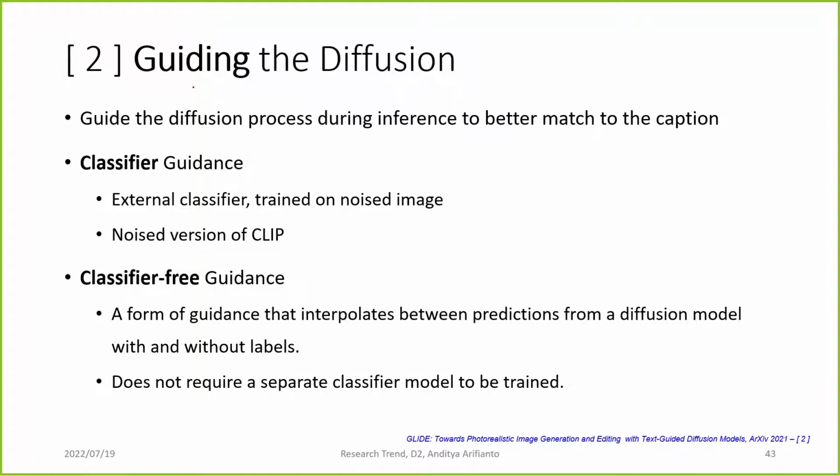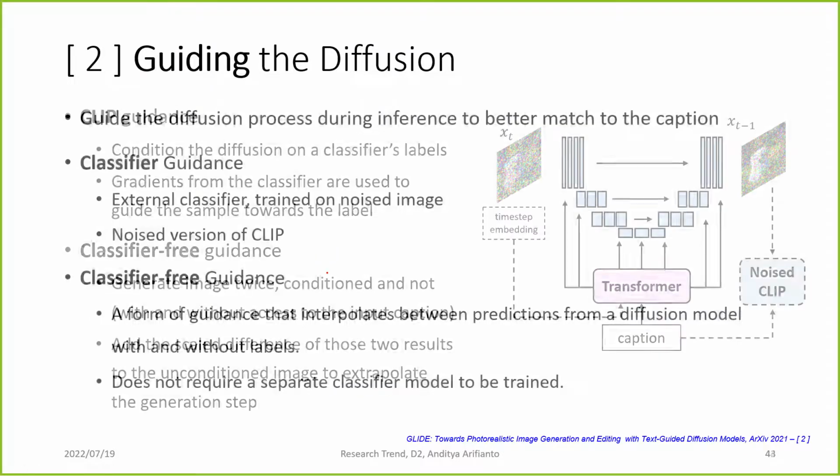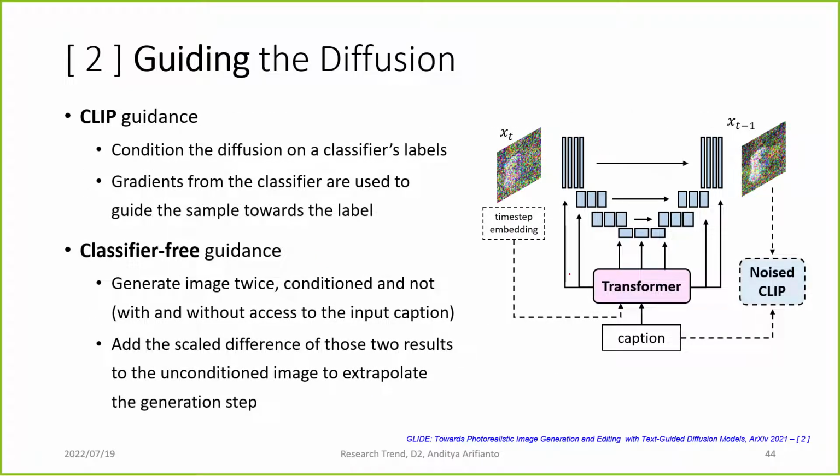And then they introduce this guiding diffusion, which is a classifier guided diffusion, but they also introduce a classifier free guidance. It is a technique to guide the diffusion so that the image will match the caption better. They use the classifier guidance the same as the DDPM research, using an external classifier. In here, the classifier is a CLIP model that is trained on a noisy dataset. And then they introduce a classifier free guidance that does not require a classifier model to guide the diffusion. So this is the way they do the guiding diffusion.